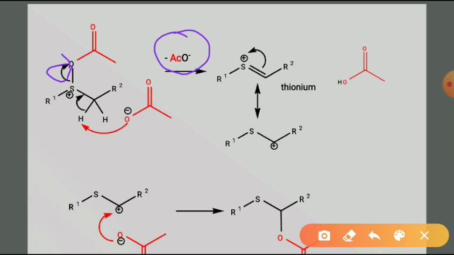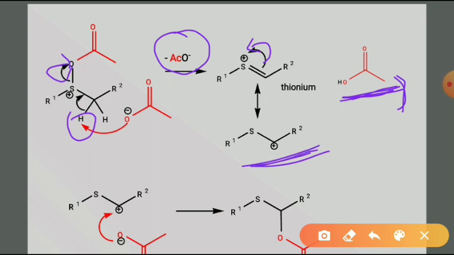By abstracting this proton, acetic acid is also given out, or the pi bond between sulfur and oxygen migrates towards sulfur, and that positively charged sulfur is stabilized